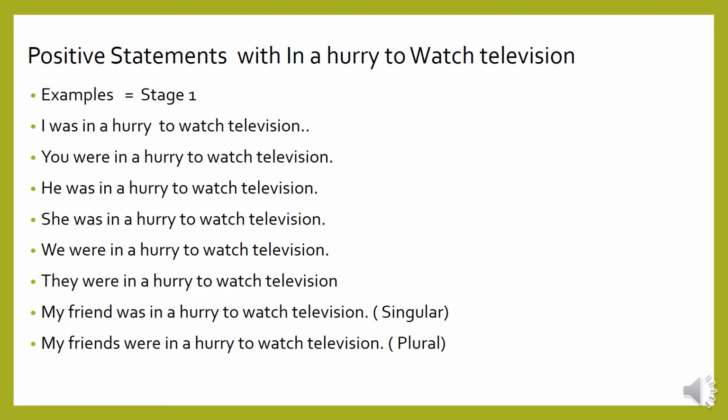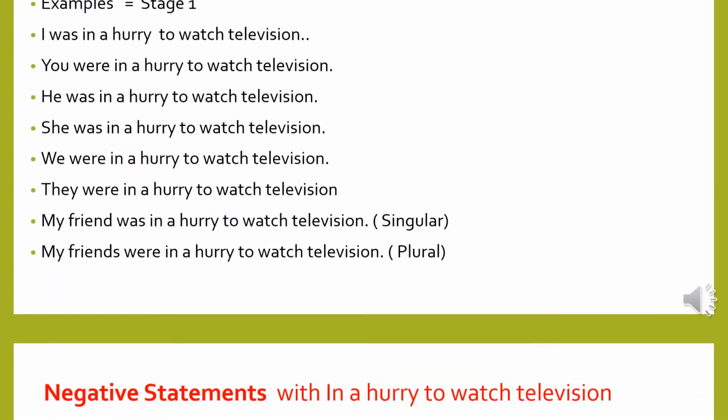My friend was in a hurry to watch television, singular form. My friends were in a hurry to watch television. The last sentence is plural. We are reading each and every sentence. Keep some time for you to think and read. I hope this time is enough for you to read.